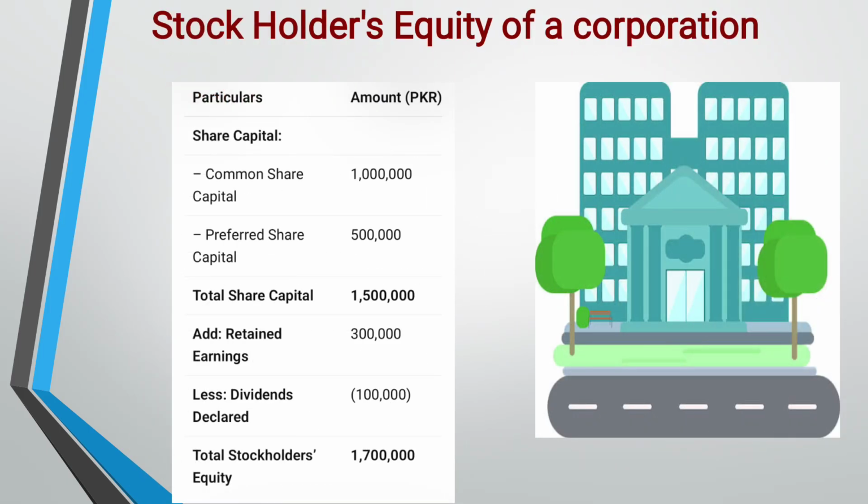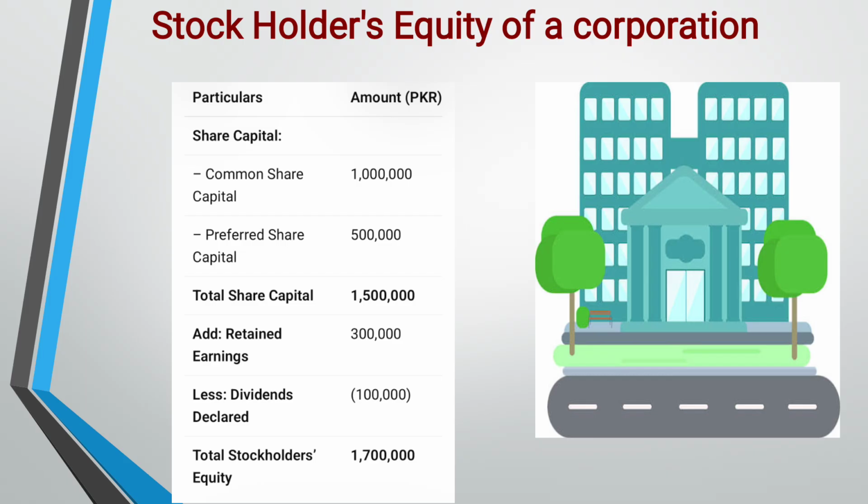Now let's see the example of a corporation where there are more than one stockholder. If you look at the share capital section, the common share capital is 1 million. Also the company has issued preferred share capital worth 5 lakh. It's a choice of a company if they issue the preferred share or just one kind of share. But this has two kinds of shares, the common share capital and the preferred share capital. If we total them, it becomes 1,000,005 lakh, the total worth of the equity.